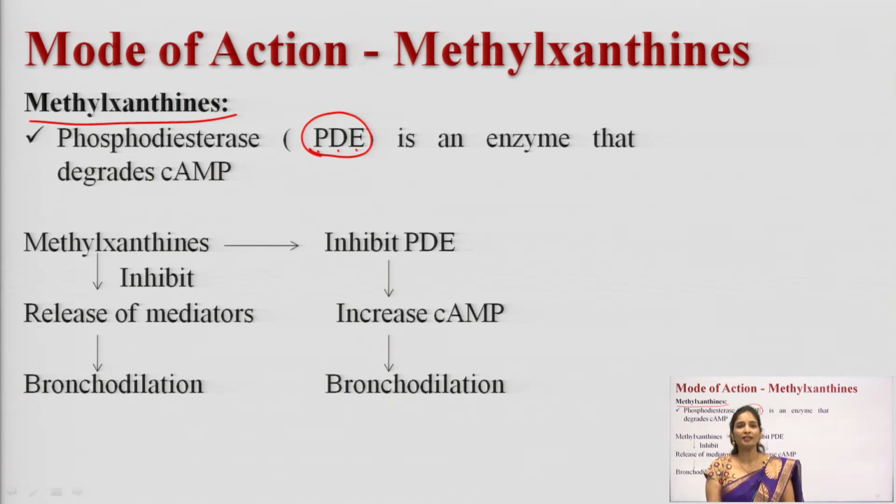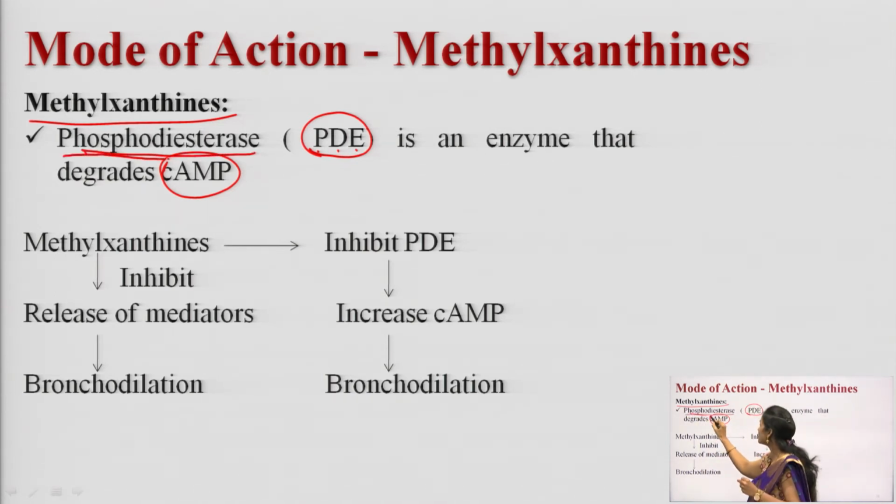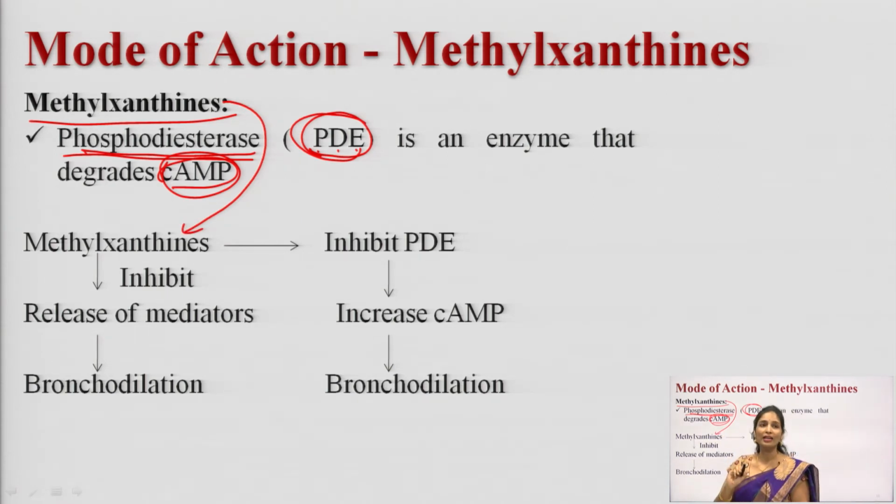It will degrade the cyclic AMP levels, and here we should not degrade the cyclic AMP levels. If the cyclic AMP levels get degraded, it will cause bronchial constriction, which we should not allow. The phosphodiesterase enzyme PDE will degrade the cyclic AMP levels. So, what will the methylxanthine drug do here? Methylxanthine will inhibit the phosphodiesterase enzyme.